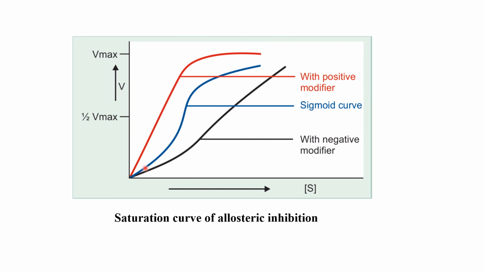So this is the sigmoid type of curve obtained in allosteric inhibition. If a negative modifier is there, this type of curve is obtained. If a positive modifier is there, this type of curve is obtained. But both of them are present in allosteric regulation, and therefore the sigmoid type of curve is obtained in allosteric inhibition. So here Km is increased and Vmax is decreased.